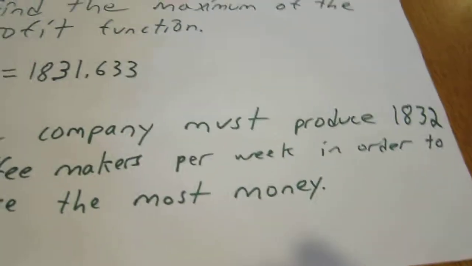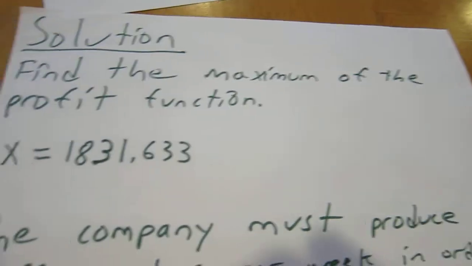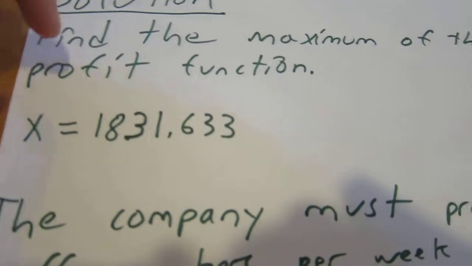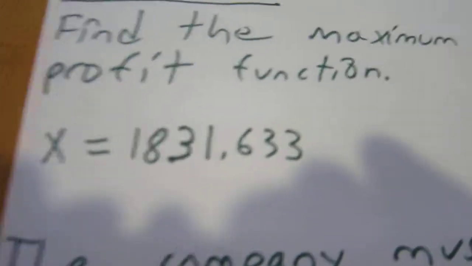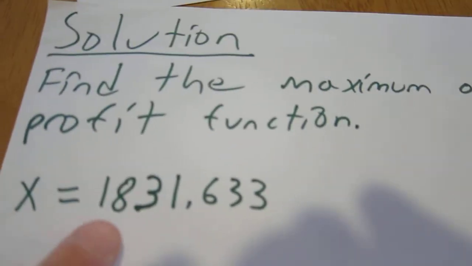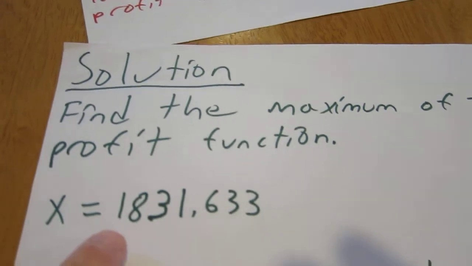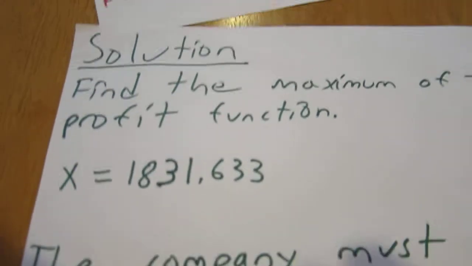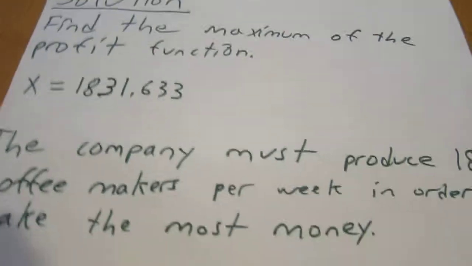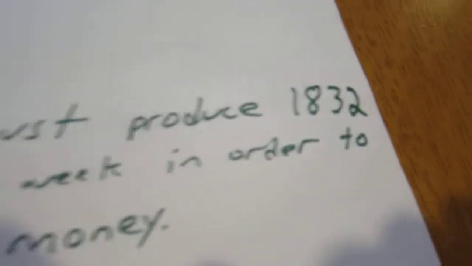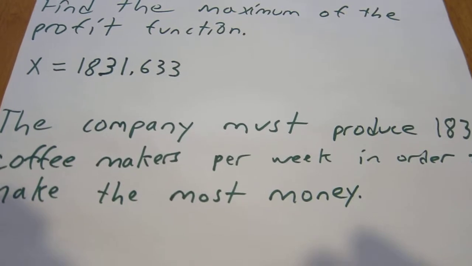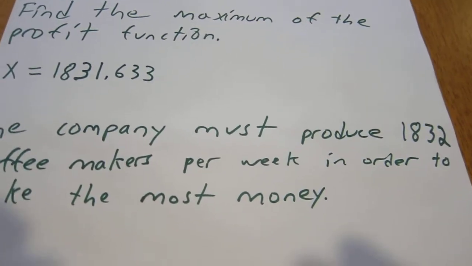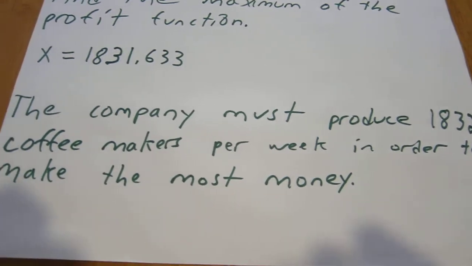So how do we solve this? Find the maximum of the profit function, because it's a quadratic equation. The maximum was at x equals 1,831.6633. So we round that up to 1,832, and this means the company must produce 1,832 coffee makers per week in order to make the most money.